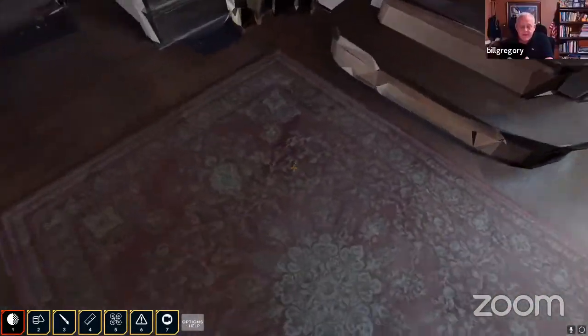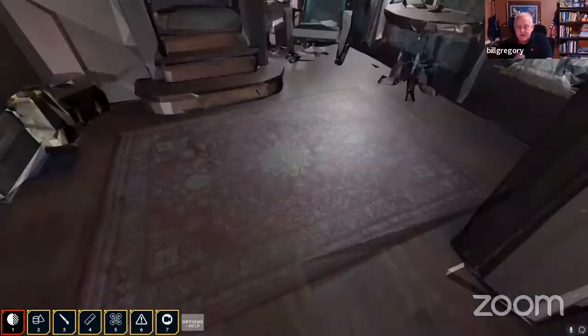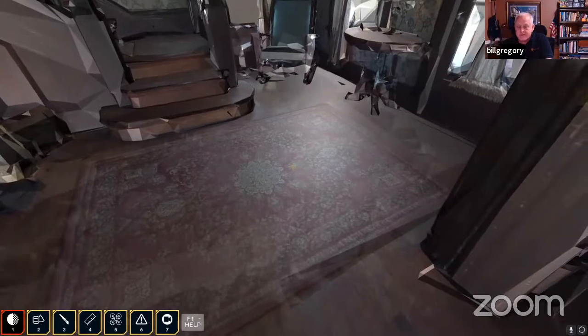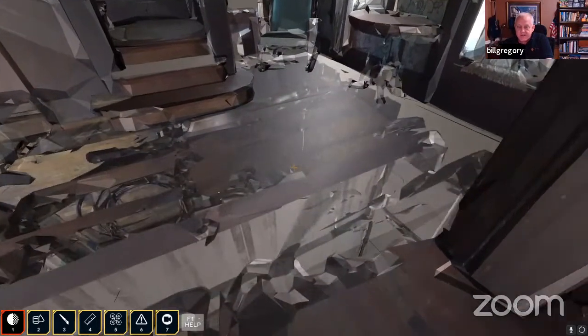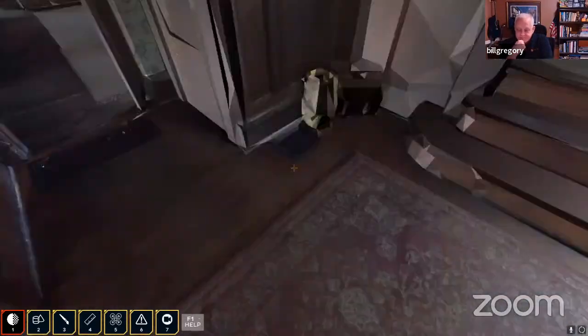Well, no, so again, you've got full navigation, and then you can turn down the opacity and look through walls. So you can see what's underneath, look at the floorboards and see what's in other rooms, which has been a useful tool for training.